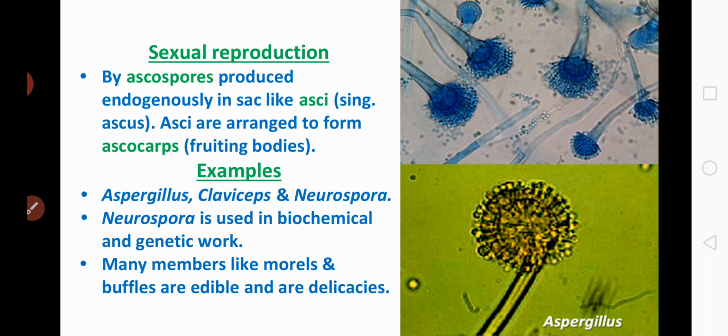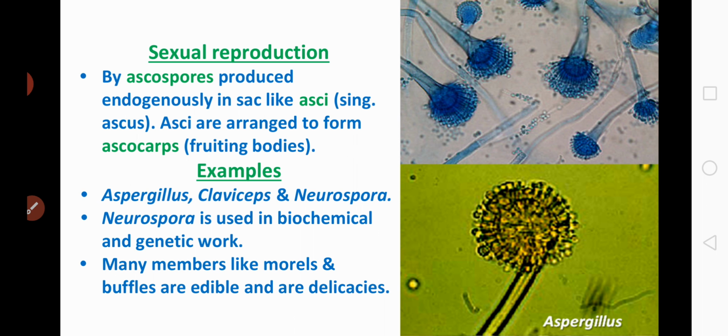So in ascomycetes, asexual reproduction takes place by the formation of conidia, and the conidia are produced on the conidiophores. Later on, these conidia germinate to produce the mycelium. Whereas during sexual reproduction, ascospores are produced in a structure called ascus, and many asci are arranged to form a fruiting body which is called ascocarp.